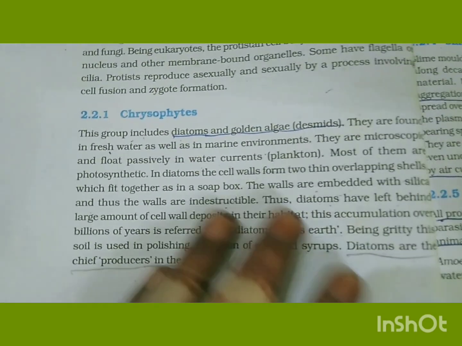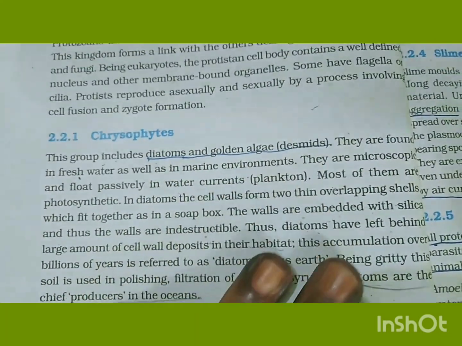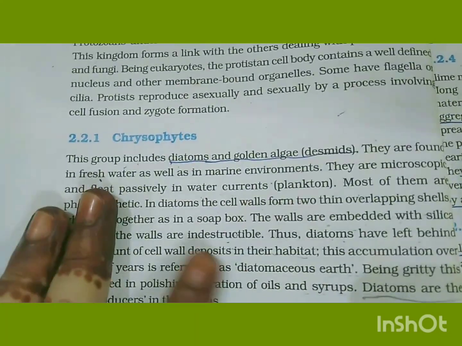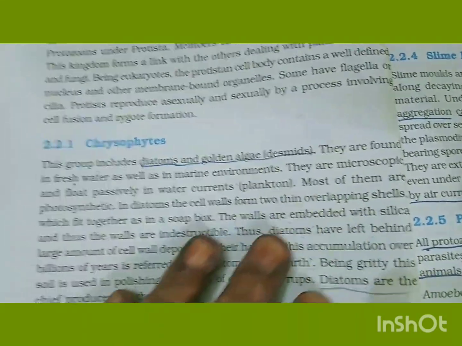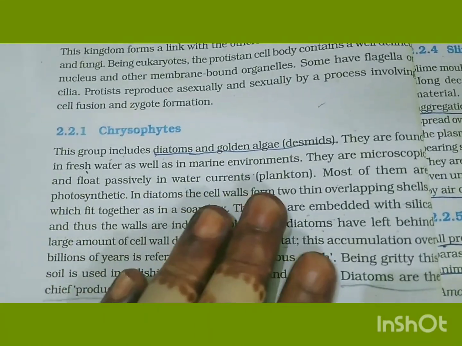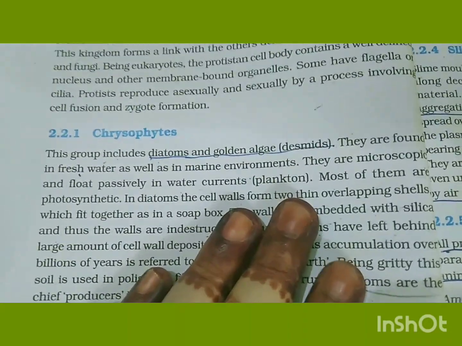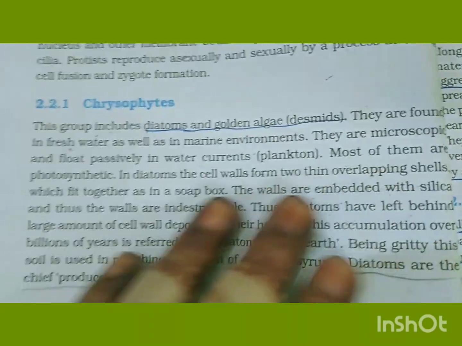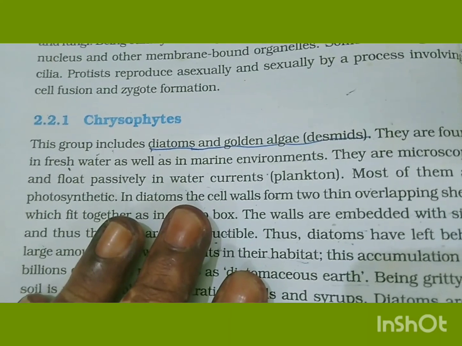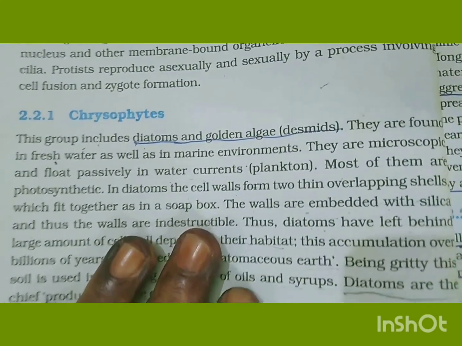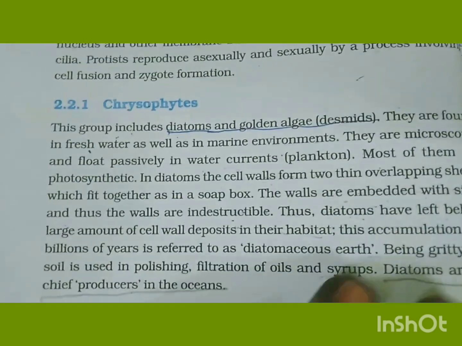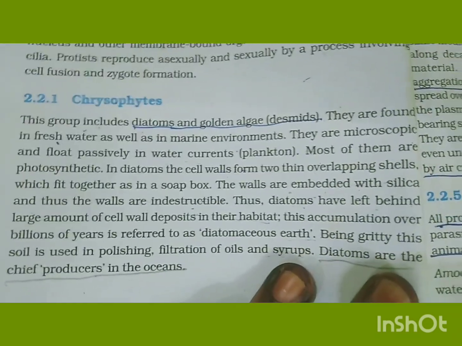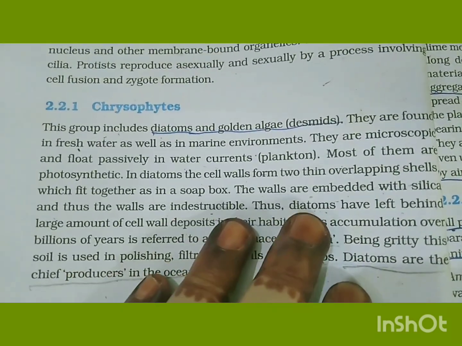Chrysophytes. This group includes diatoms, golden algae, and desmids. They are found in fresh water as well as in marine environments. They are microscopic and float passively in water currents as plankton. Most of them are photosynthetic. In diatoms, the cell wall forms two thin overlapping shells which fit together as in a soap box. The walls are embedded with silica and thus are indestructible.